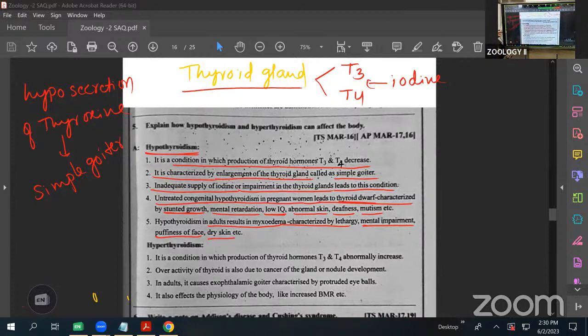Clear? This one is about the less secretion of the thyroxine hormone that causes the disease we call hypothyroidism. Next, the opposite of hypothyroidism is called hyperthyroidism. Here, excess of the thyroxine hormone is released. What conditions occur? We are going to discuss.